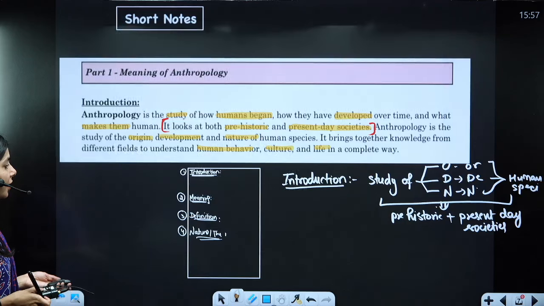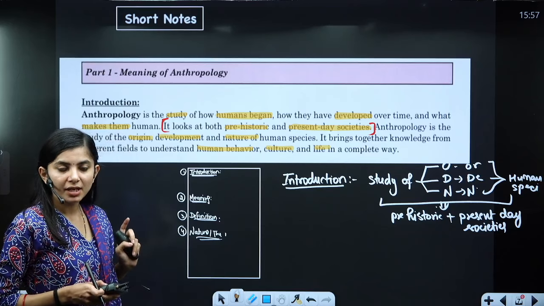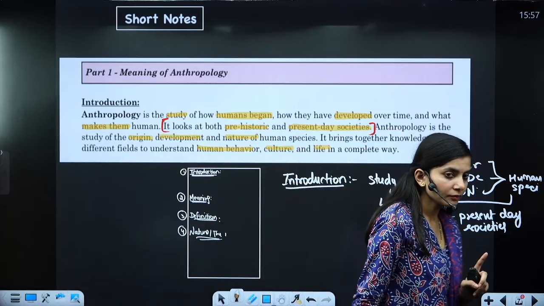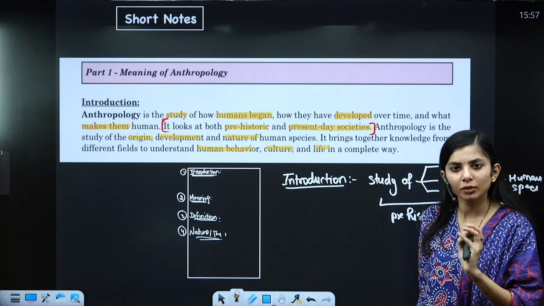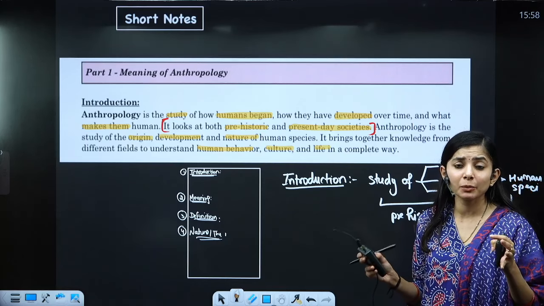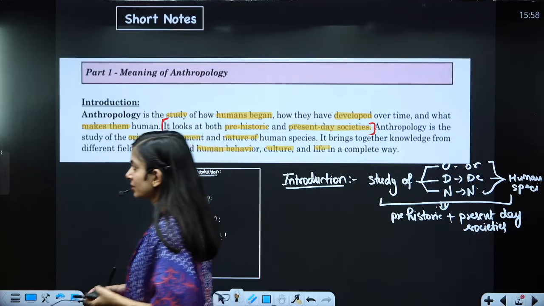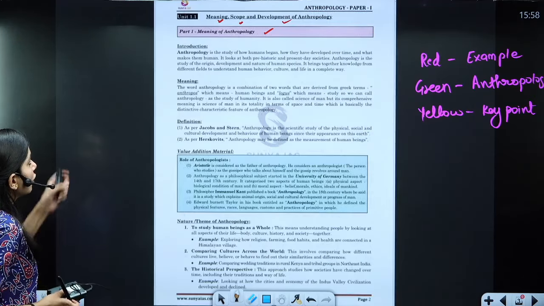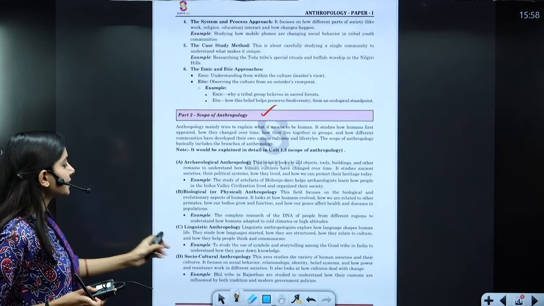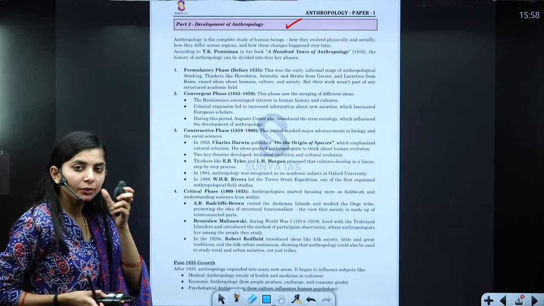So see, likewise you have prepared all these parts on this A4 size paper, and that's how you need to prepare your short notes. These notes are called one pagers, but I'm not saying you have to write very tightly, in very small writing. No, prepare these notes loosely. For part 1, all these points would be on one page. For part 2, all this would be on one page. For part 3, all this would be on one page. That's how you need to prepare.